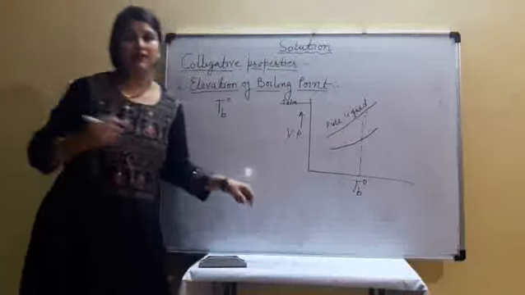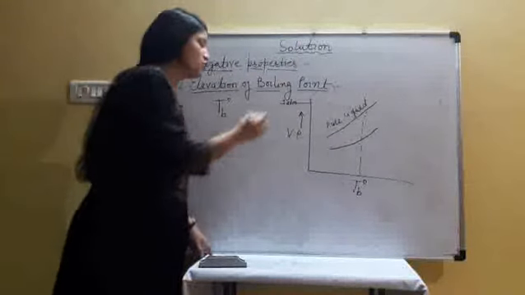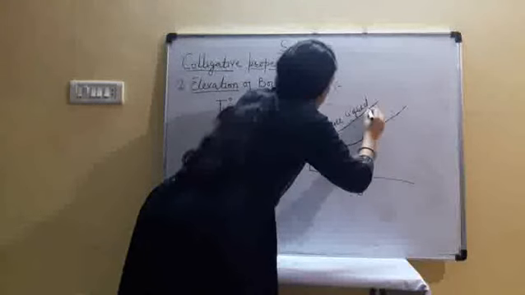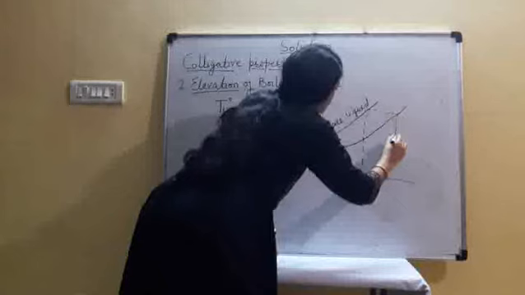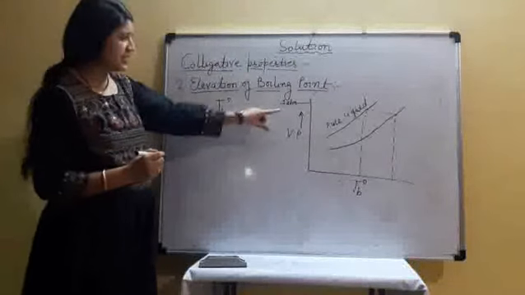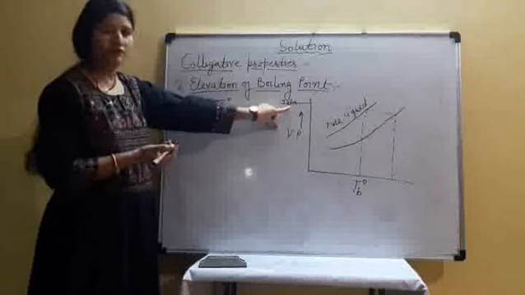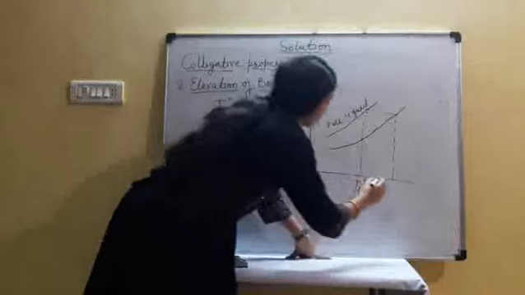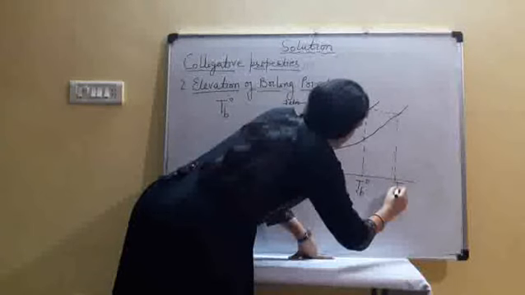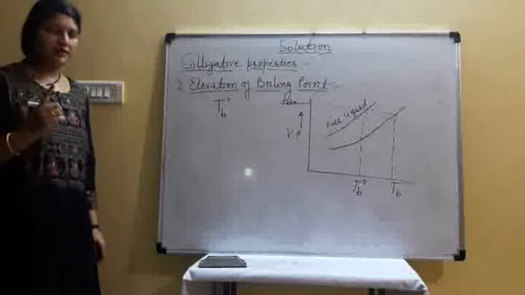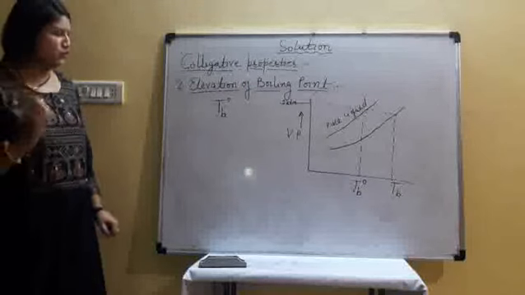So it is not equal to the surrounding pressure. So we should heat it more, and it is observed that at this temperature its vapor pressure equals the surrounding pressure. Is it clear? The surrounding pressure we know is normally 1 atmosphere on the ground. So this Tb represents the boiling point of the solution.